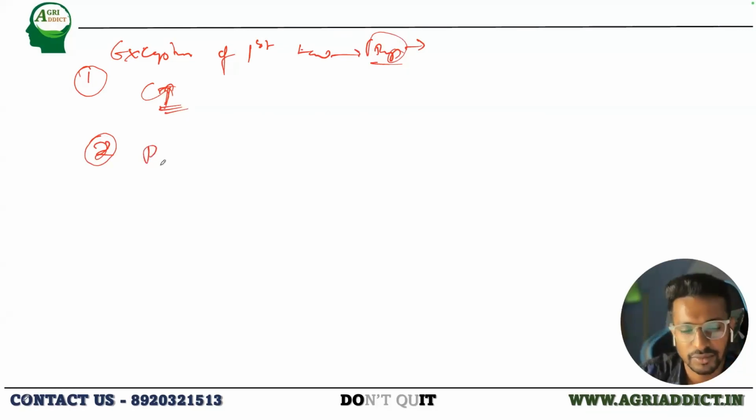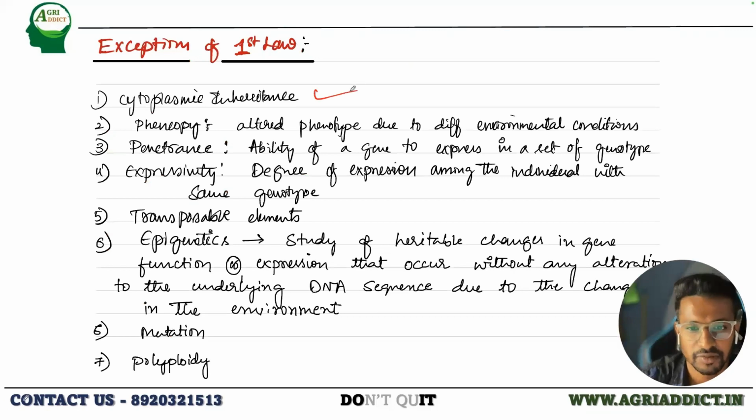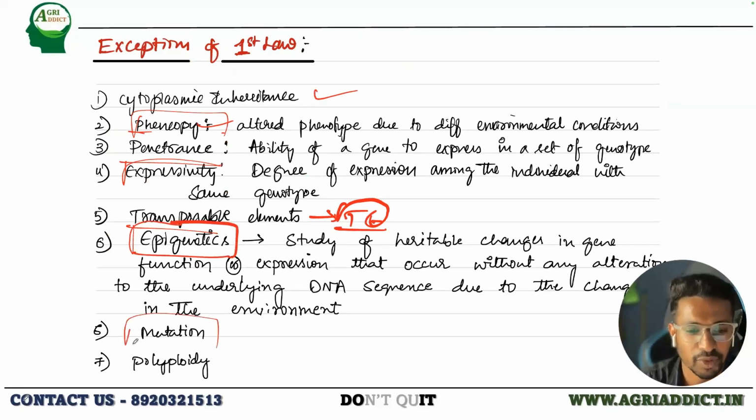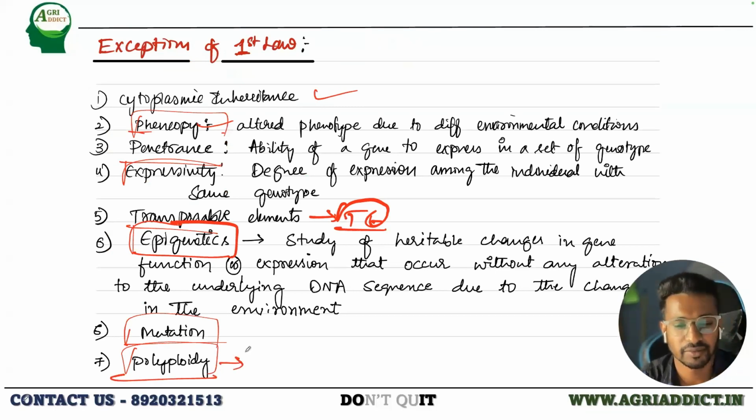So there are terms called penetrance. I will just go back here. So it is cytoplasmic inheritance, phenocopy. I will explain this in a later class. Don't worry. The penetrance, expressivity, the transposable elements, and there is one study called epigenetics. This is also an exception, and the mutation and the polyploidy. So all these are the exceptions to the first law.